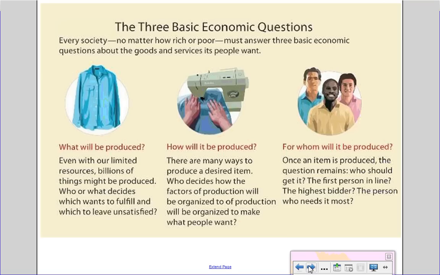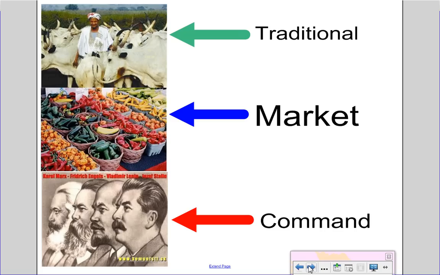The last question is, once we've made our t-shirts, who gets them? Are they only for special people? Are they for whoever will bid the highest amount of money? Are they for the first person in line at the store? Do we have a system where people apply to get t-shirts and whoever's the neediest gets one? We've got to decide who are we going to give them to.